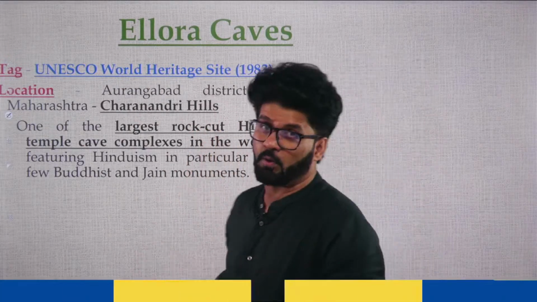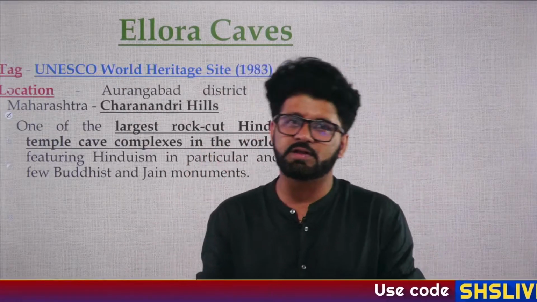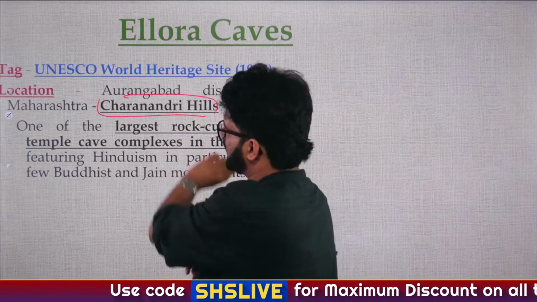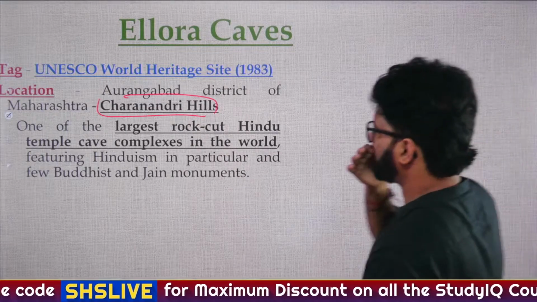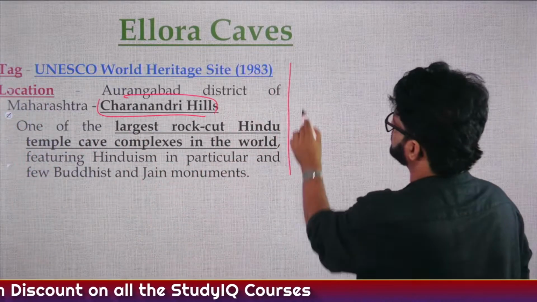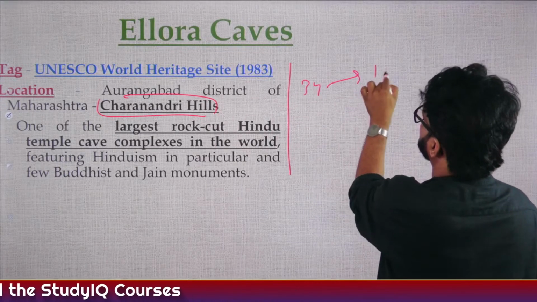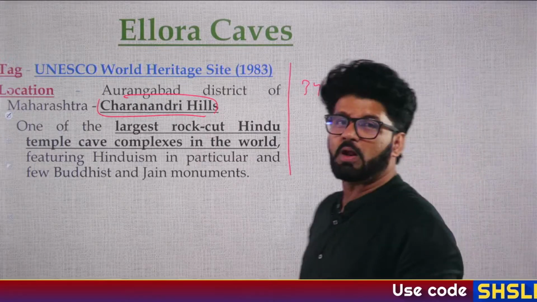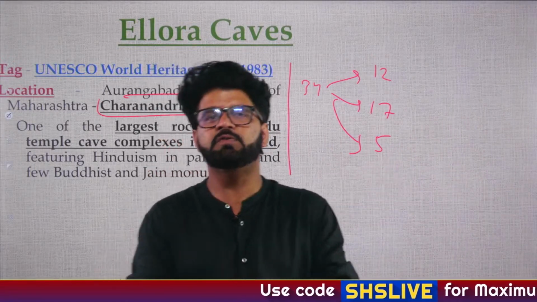And again, this is important because we have already seen they have asked about Ajanta caves, etc. They can easily ask where it is located. Charanandri Hills, Aurangabad district. Fine. So we have talked about 34 caves. Keep on revising it. 12, 17, 5. Don't forget it. 12 Buddhism, 17 Hinduism, 5 Jainism.